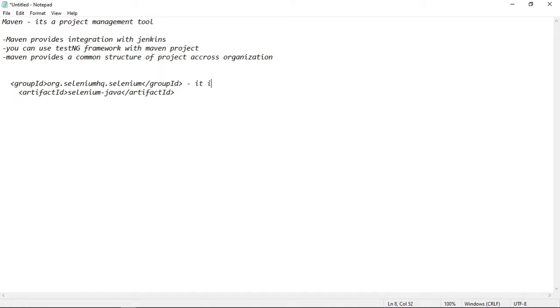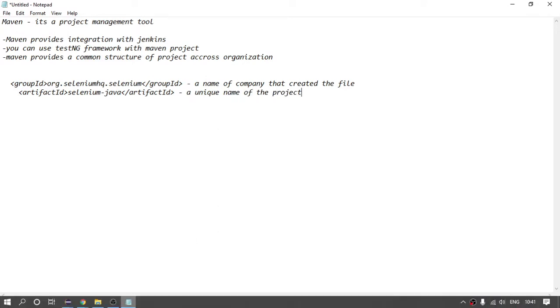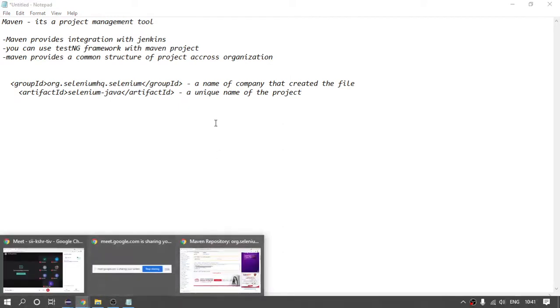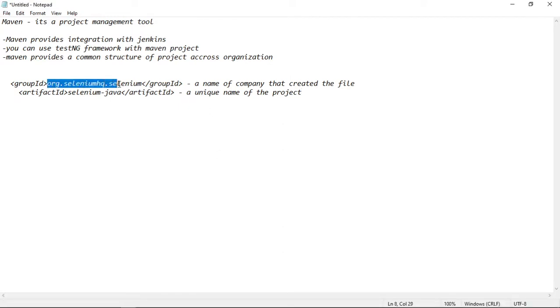So it is basically a company. It is the company that created the project. And what is this artifact ID? A unique name of the project. See, one more thing, if I come here again. See, I'm saying that this is a company name, right? That developed this project, and it is the unique name.